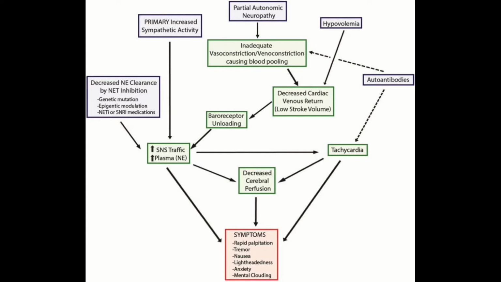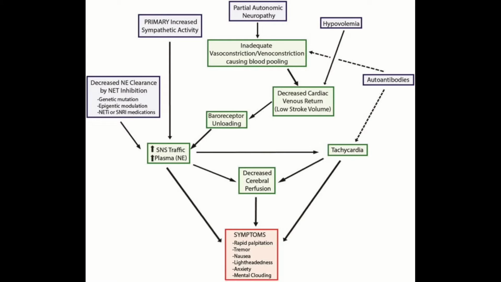So if we follow the arrows from this blue box and then we go to the green box, we have SNS traffic. That is your sympathetic nervous system traffic. Remember, I said the sympathetic nervous system activates your fight or flight response. And so there's an arrow pointing up right next to the SNS traffic. That means you have increased sympathetic nervous system traffic. That means you have an increased fight or flight response. And right below that, you see an increase of plasma norepinephrine. Like I said, if you're not able to clear out the norepinephrine, it's just going to build up in your plasma. So let's continue to follow these arrows.